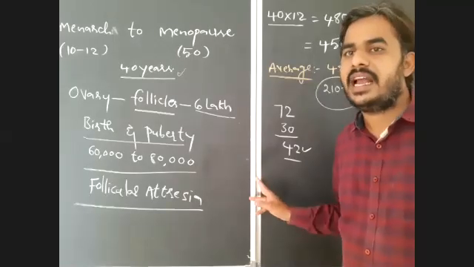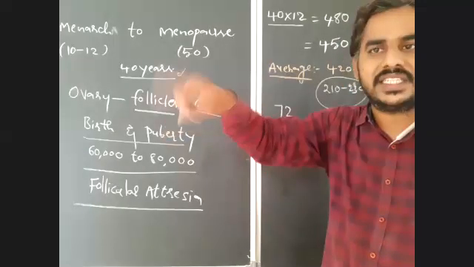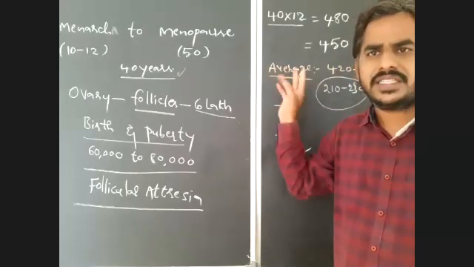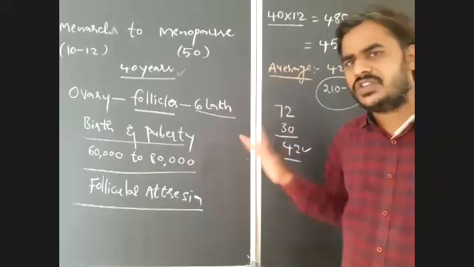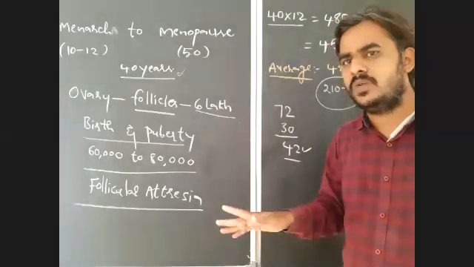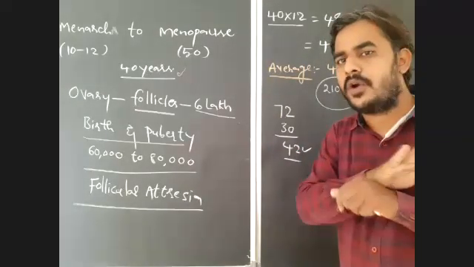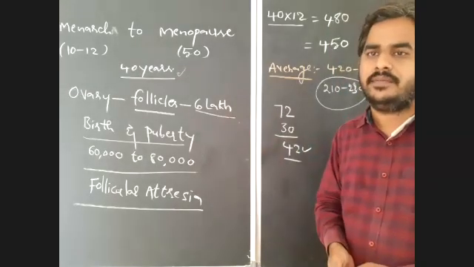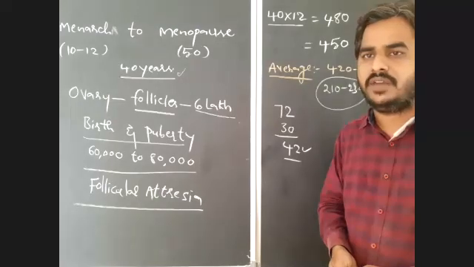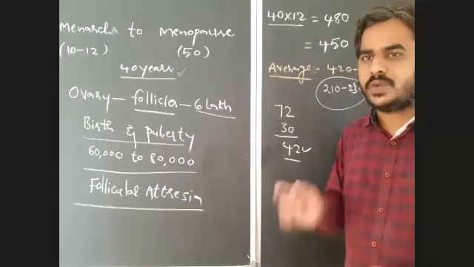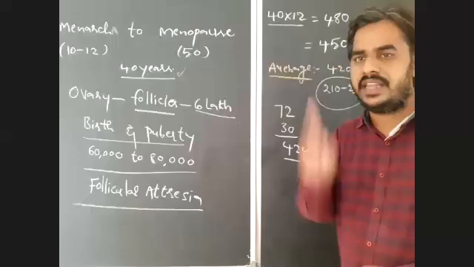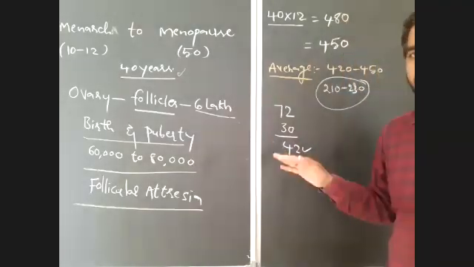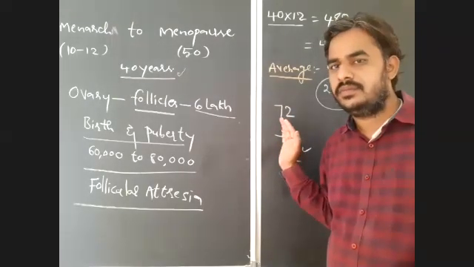If they particularly ask how many secondary oocytes, it is 36. No controversy in that. There is production of only secondary oocytes, but no production of ovum without copulation or insemination, especially in the human being. That you have to remember. In human beings, whenever there is insemination, if the sperm comes in contact with the secondary oocyte, only then will there be chances for the conversion of secondary oocyte into ovum, right?